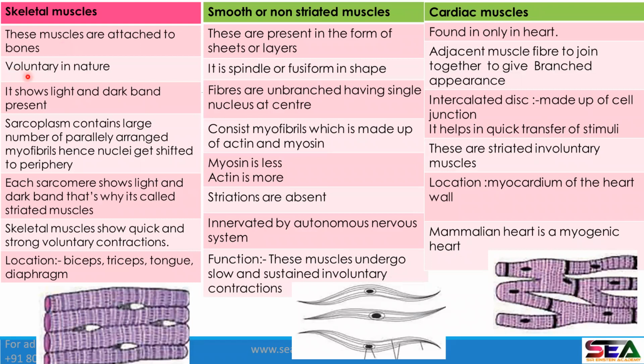It is voluntary in nature. Now keep in mind what is voluntary and what is involuntary. Voluntary means we can control these muscles. Involuntary means we cannot control these muscles. It is involuntary. ये हमारे wish में नहीं. It is not under my wish that I want to pump my heart. So no, चलो मैं अभी pump करूँगी. After 5 minutes, I won't pump. No, pumping of heart, which is cardiac muscle, is involuntary in nature. These are controlled by your autonomic nervous system, by your brain.